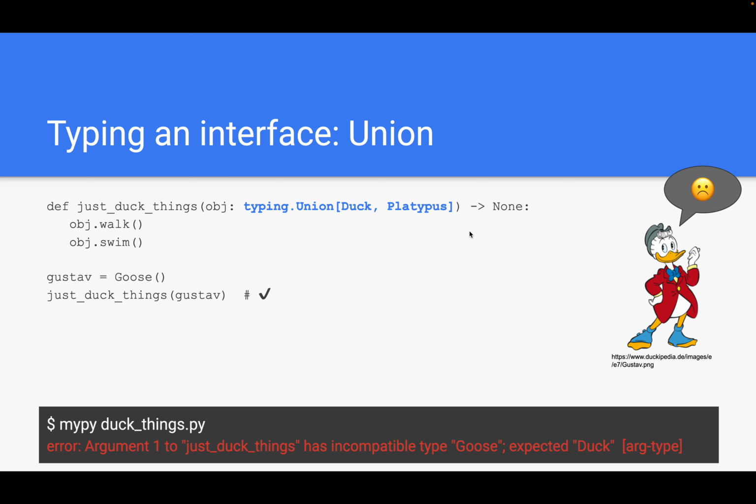So you see where this is getting. We can't really foresee, or we don't really want to foresee, every possible object type that we might want to put into this function that would execute just fine. We can't go ahead and extend this union every time we come across a new class.